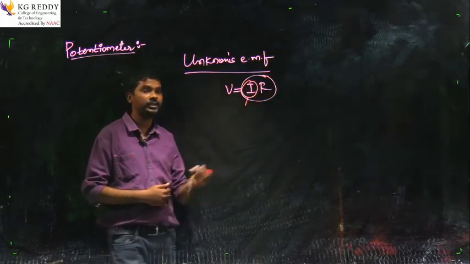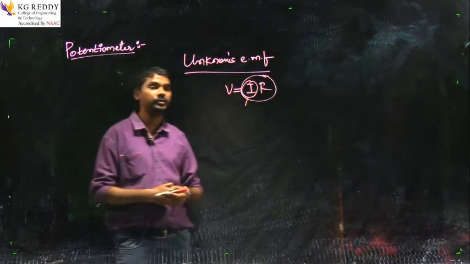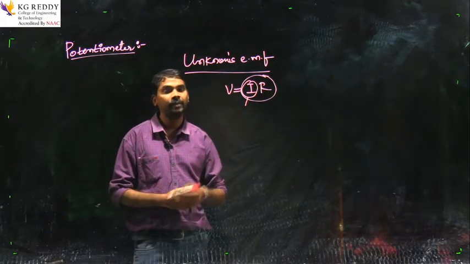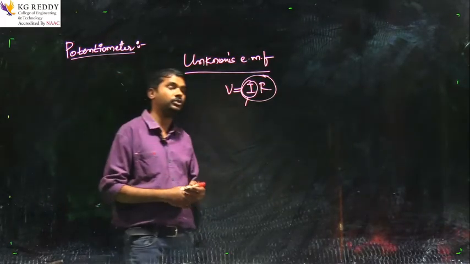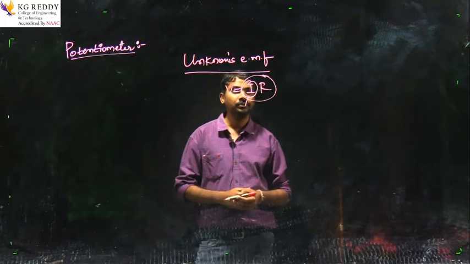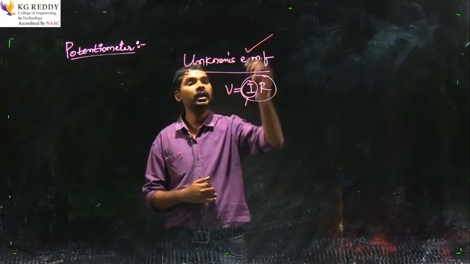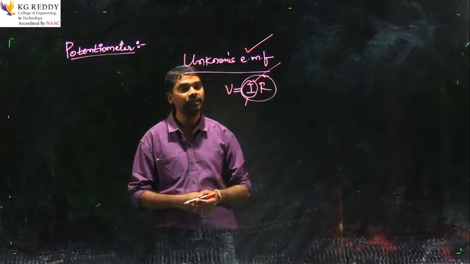Again I will be repeating the definition. Potentiometer is used for measuring the unknown values of EMFs by comparing with the standardized values. Here the unknown EMFs are being measured and the currents also can be measured.